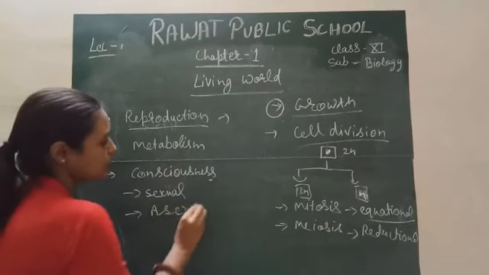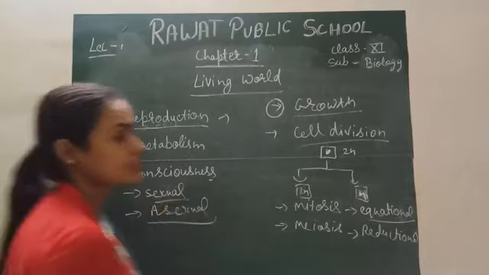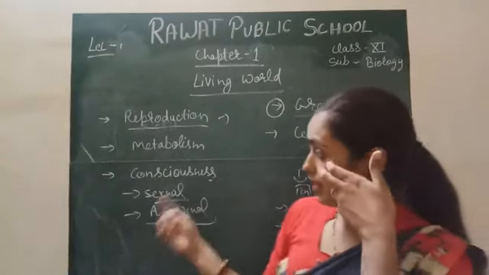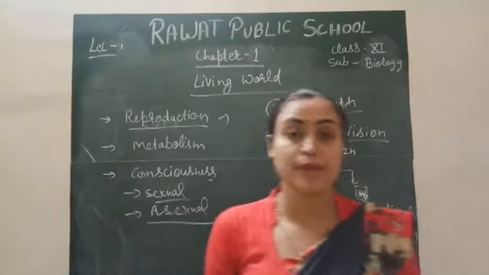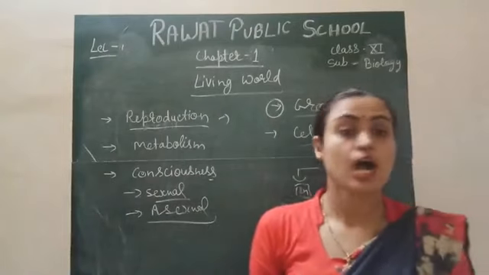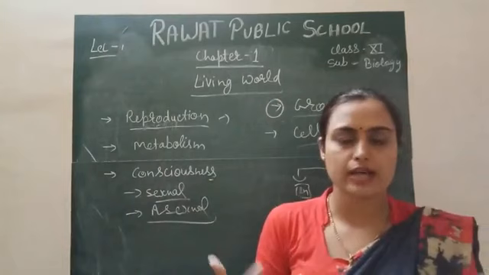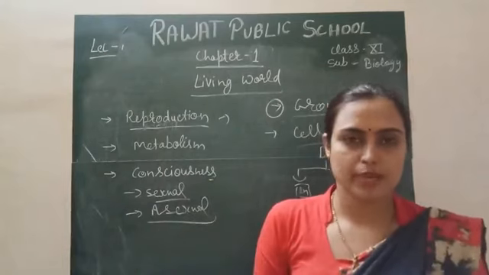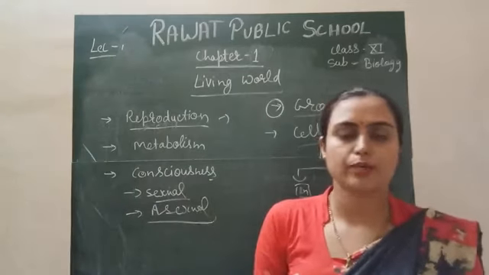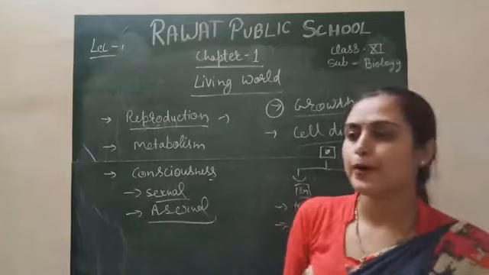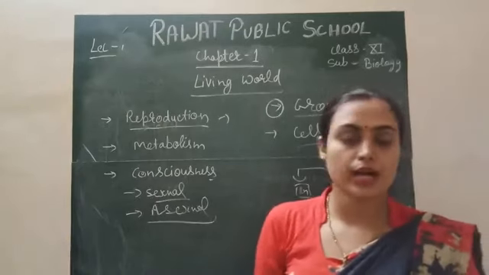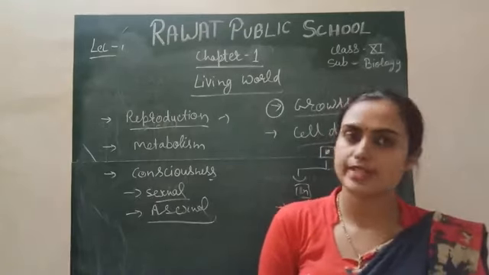Sexual. What is the meaning of sexual? It is always biparental. Biparental means it involves two parents, male and female, that is, male and female gametes. Different gametes are received from the different parents, and the fusion of those gametes produces a progeny or a new organism, and that kind of reproduction is called sexual reproduction.